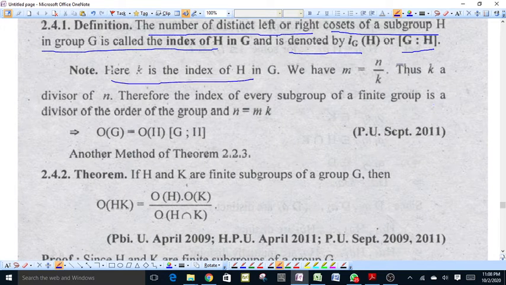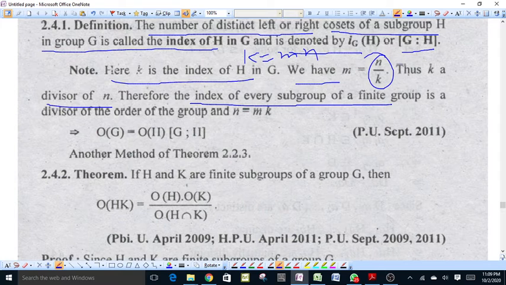Here k is the index of H in G, then we have m is equal to n upon k, because we have already proved that n is equal to mk. This means k is a divisor of n, therefore the index of every subgroup of a finite group is a divisor of the order of the group, that is, n is equal to mk. We can write it as the order of G is equal to the order of H into the index of H in G.